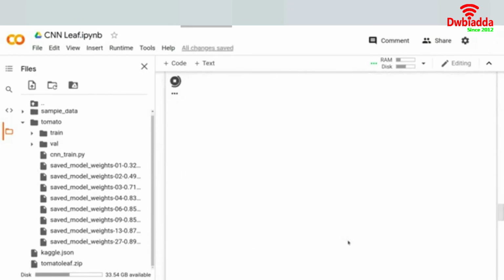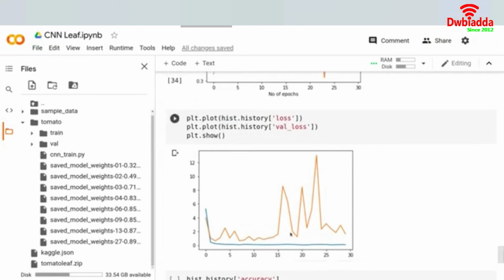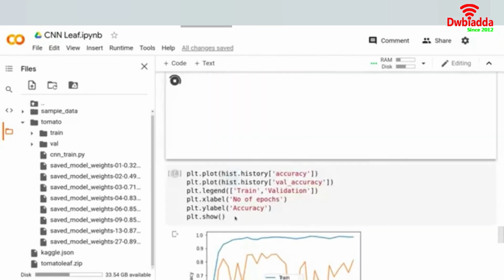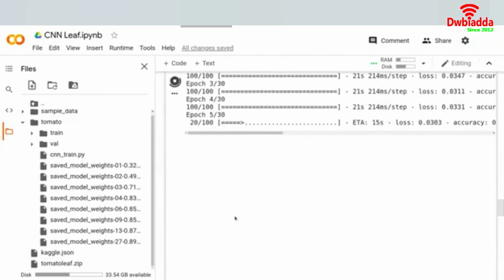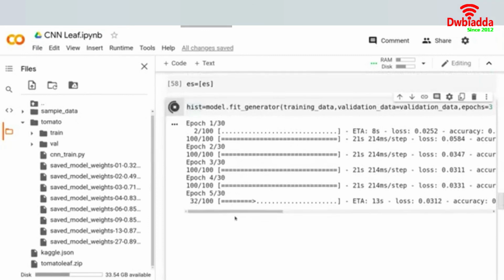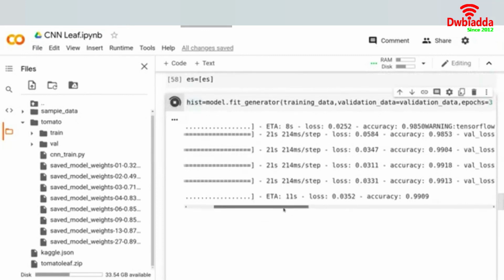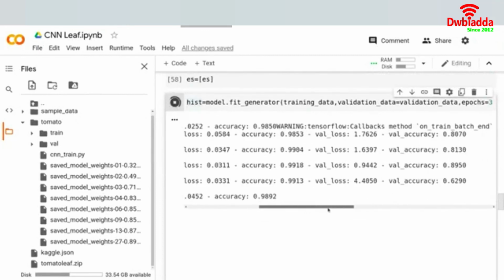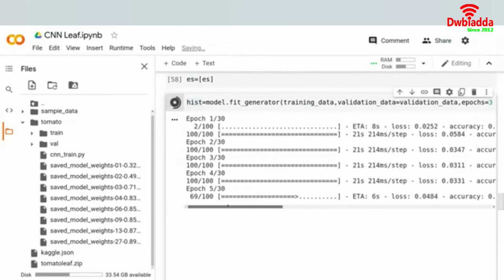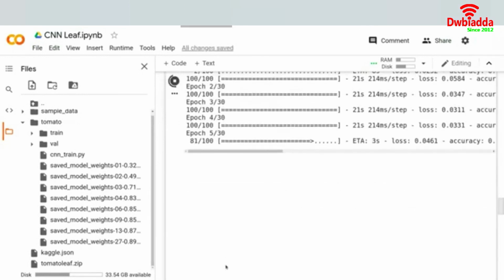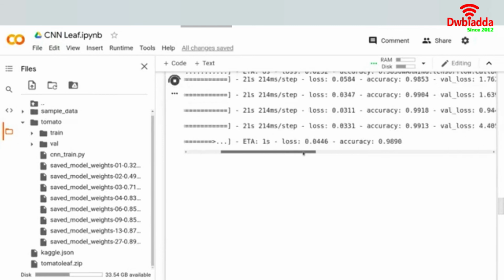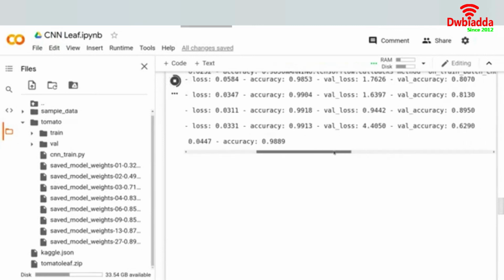But if I look at this plot of validation loss, the validation loss will decrease till the fourth epoch, and then it will start increasing. So it will basically stop our model somewhere around this point over here. So let's see what actually happens and how it works. The last validation loss we got is 0.6290. Let's see. Validation loss, not accuracy, basically.